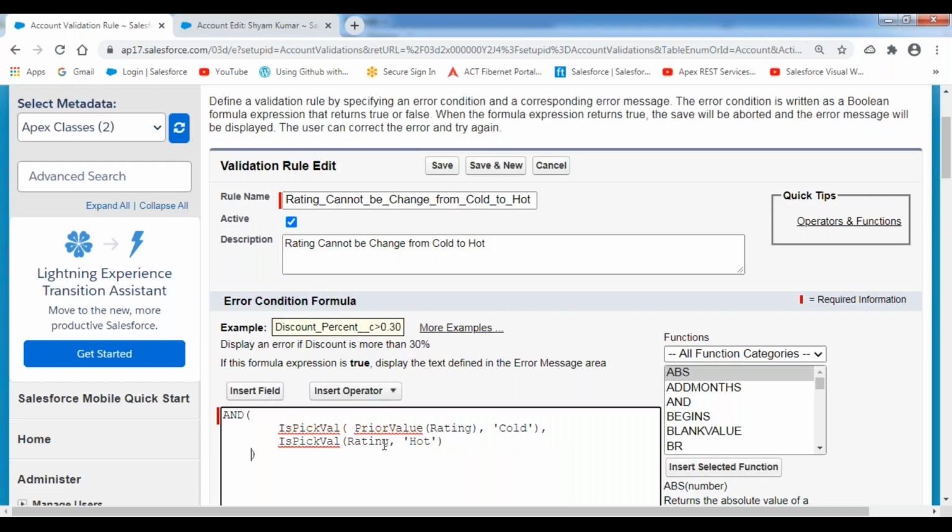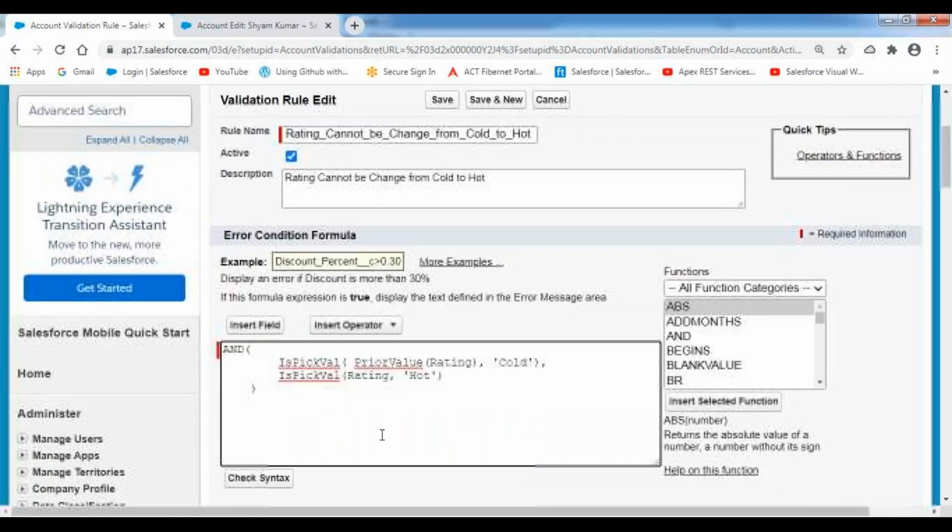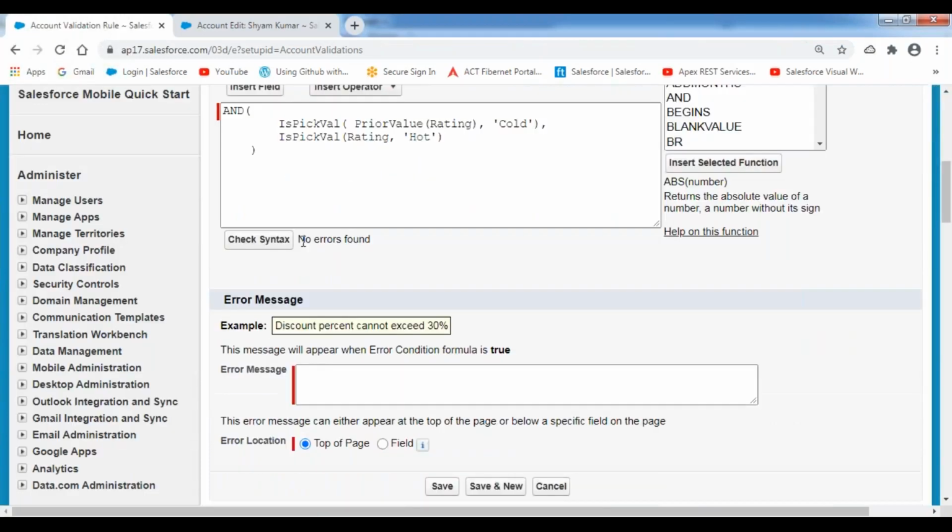I'm showing this error message. Check the syntax. There are no syntactical mistakes over here, and then I want to show the error message. So now in this case, I'm indicating this error message: we cannot change the rating from cold to hot. You cannot change the rating from cold to hot.